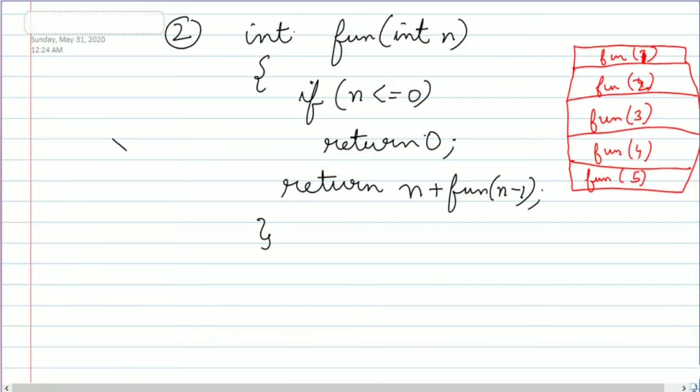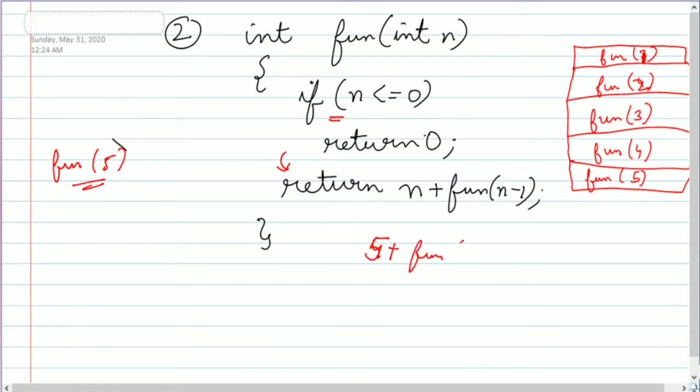Now we have another program, int fun, int n. If n is less than or equal to 0, return 0, else return n + fun(n - 1). So how will it work? For example, I need to find the value of fun(5). Is 5 less than or equal to 0? No, so it will come to this statement. Fun(5) will be 5 + fun(4).